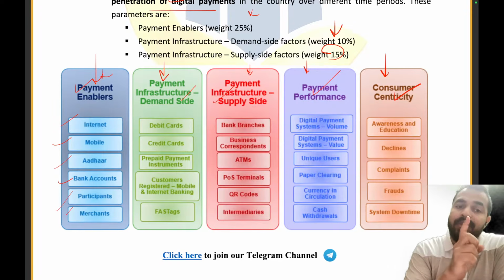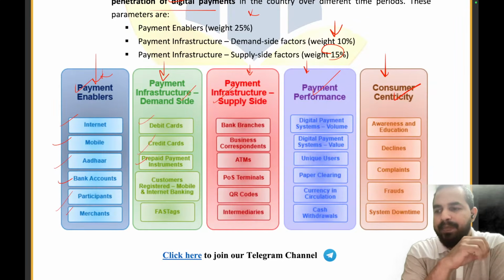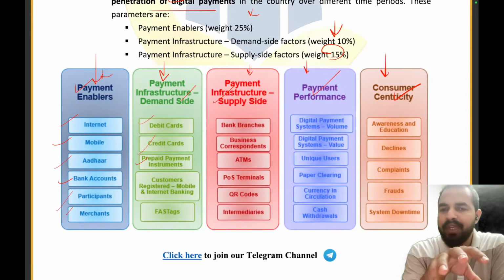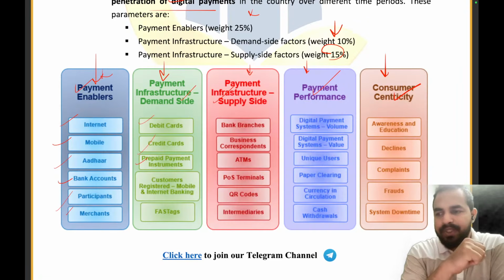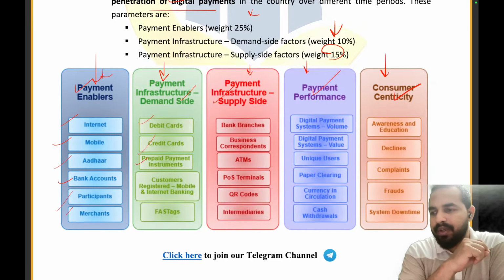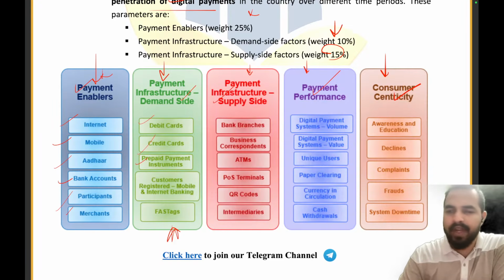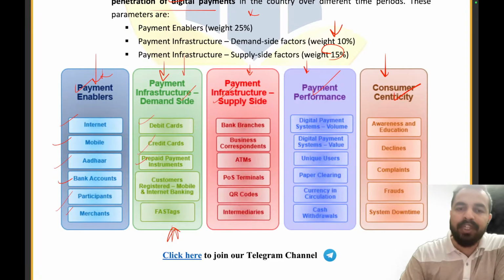Now let's move on to the payment infrastructure demand side. What is there on the demand side, friends? It includes the debit card, credit card, and prepaid payment instrument. How will you pay? For example, when you come to the Chapters website to purchase something, or you filled the RBI form, there must be some mode through which you can carry out the payment. So there are different options. You can pay by debit card, by credit card, or by a prepaid instrument. Then customers' registered mobile and internet banking and the FASTag are also part of the digital payments in our country, because this comes under mobility, right? We have covered FASTags so many times. So guys, these are the payment infrastructure demand side.